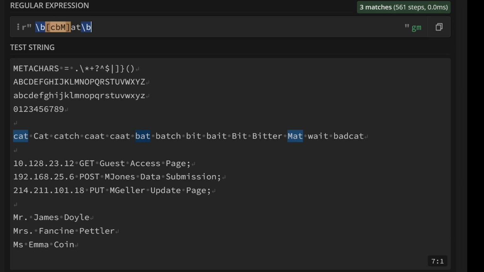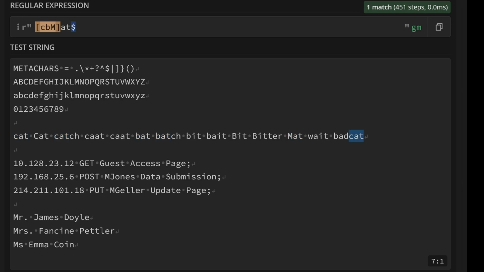And now these are called anchors, and there are some other anchors we can use. One is the caret symbol, and that will only match where we're at the start of a string or the start of a line in our string. And there's also one that will anchor to the end of a line, which is the $. So we put in the $ there, and it's now matched cat at the end of the line.